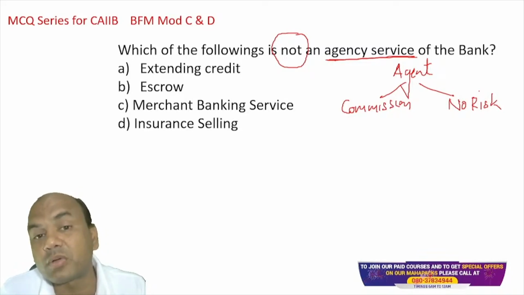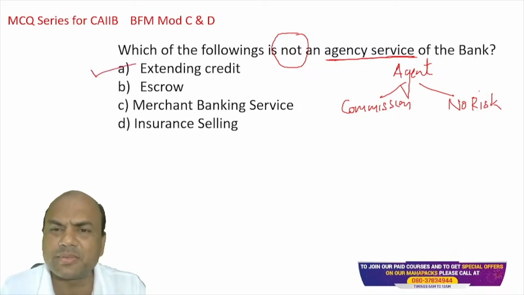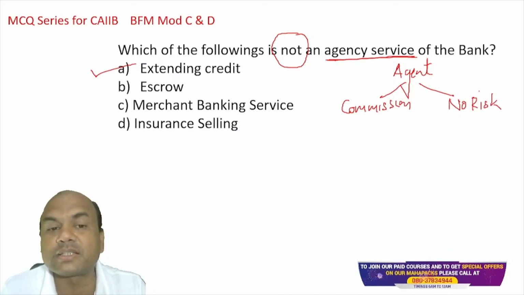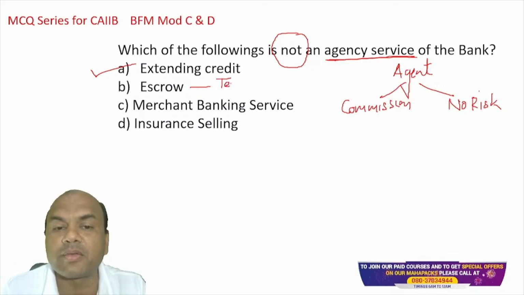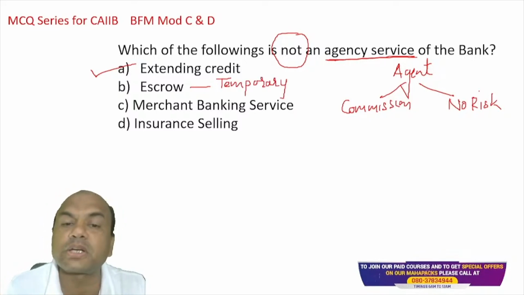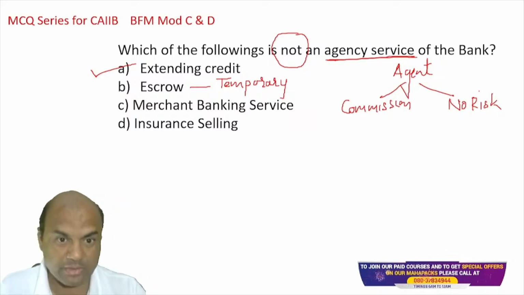So in which of them is it not an agency service, which is the core banking service? Core banking service is this: extending credit. It is not an agency service. Escrow is an agency service. Escrow means what? It's a temporary account. It is opened generally when there is a project to be done between two companies. Okay, so that is an escrow account.